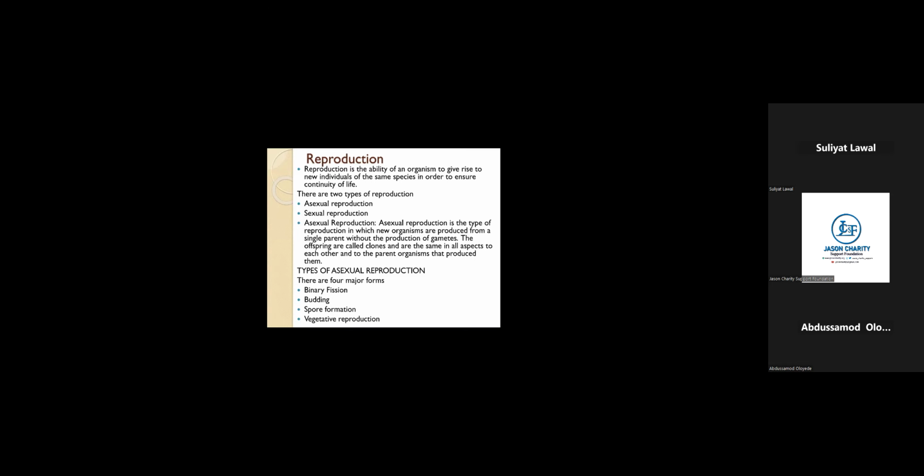Now, there are different forms of asexual reproduction. I've mentioned binary fission, which is exhibited by amoeba. We have budding, which is exhibited by hydra. We have spore formation, which is exhibited by fungi. We have vegetative reproduction, which is exhibited by some plants. These are the main forms of asexual reproduction, the four aforementioned forms.